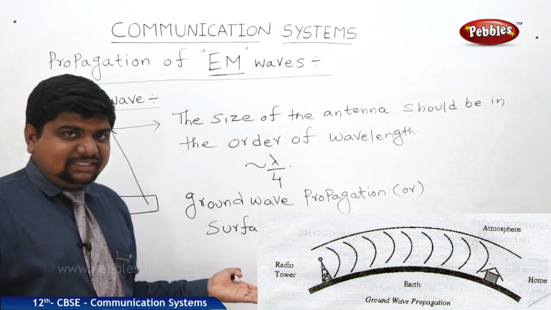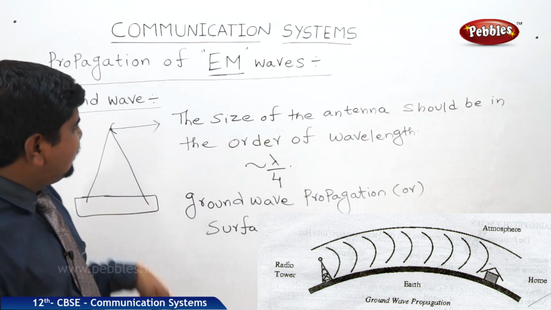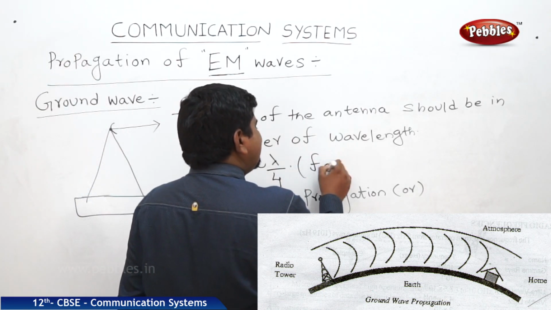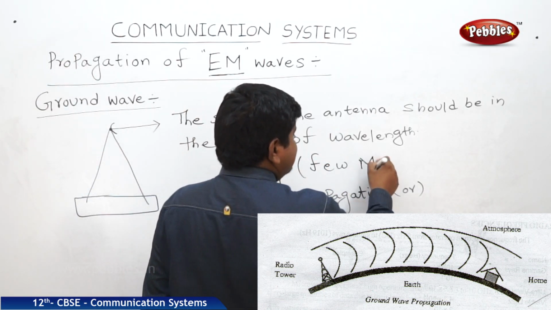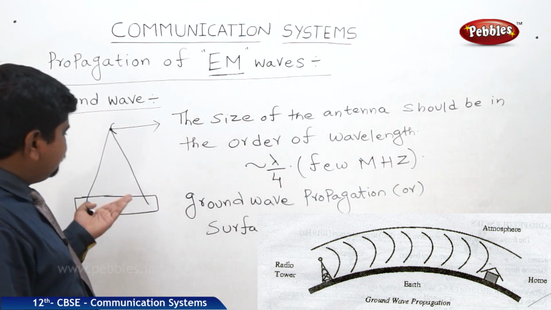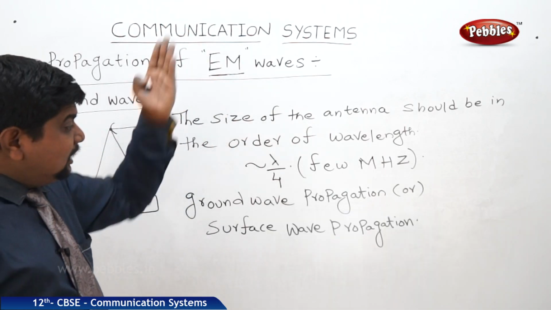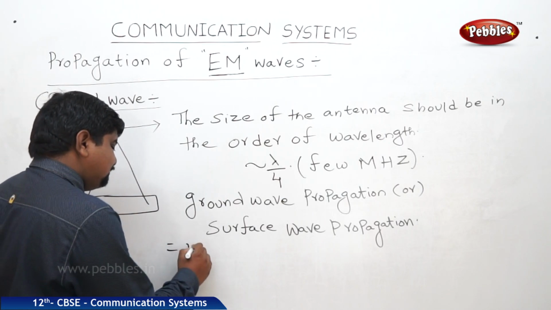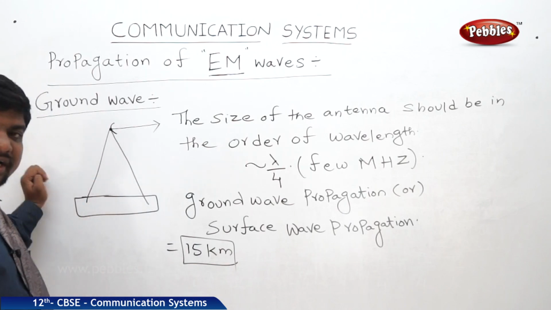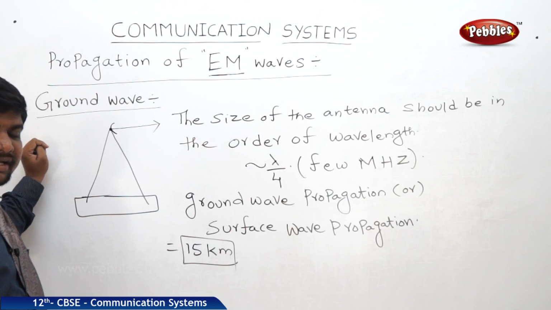Because of this attenuation, it is very difficult to produce high frequency waves. That's why in ground wave, the frequency is up to the order of a few megahertz. That's it. More than that is not possible. If they want to pump a certain wavelength, it would need a height on the order of some 15 kilometers, but that much height is not possible on the earth because the balancing won't be sufficient. So this is the information about the ground wave.